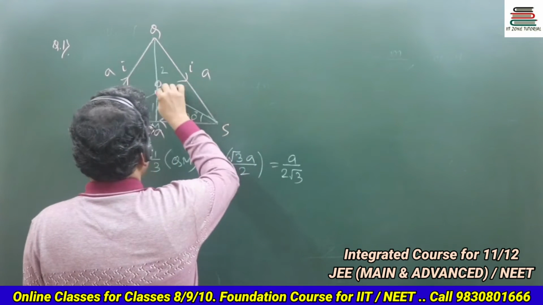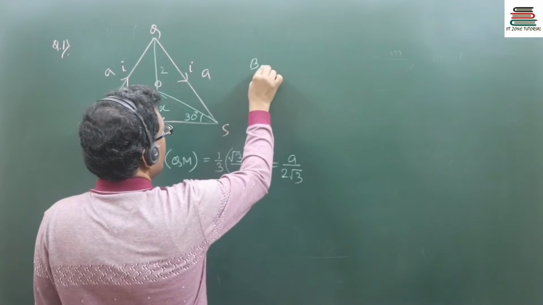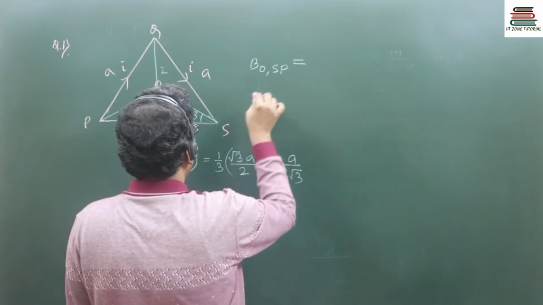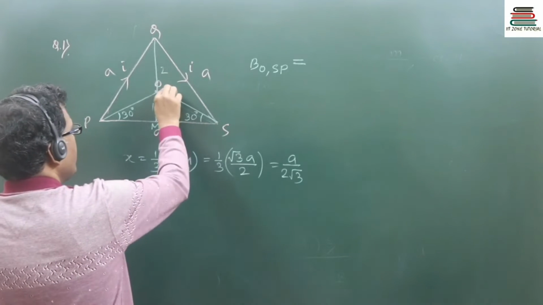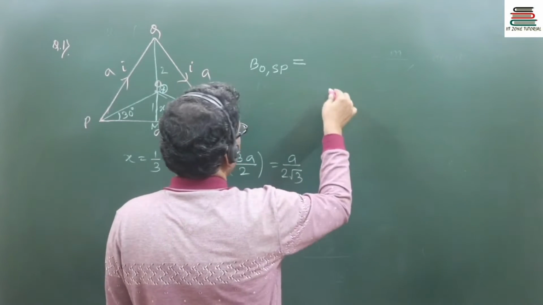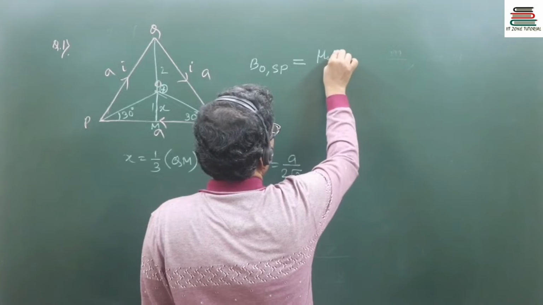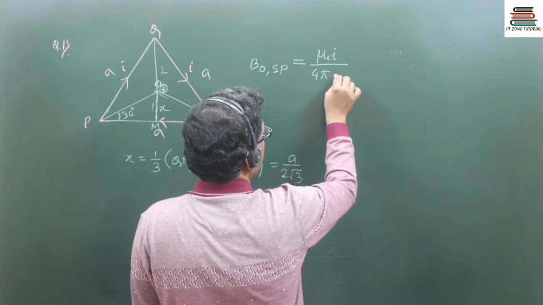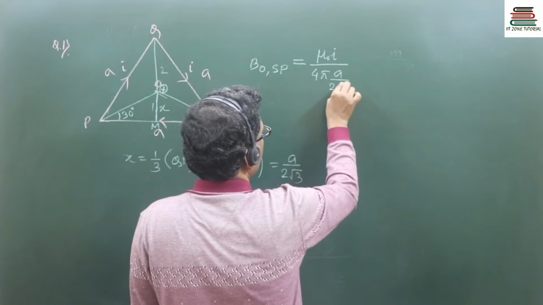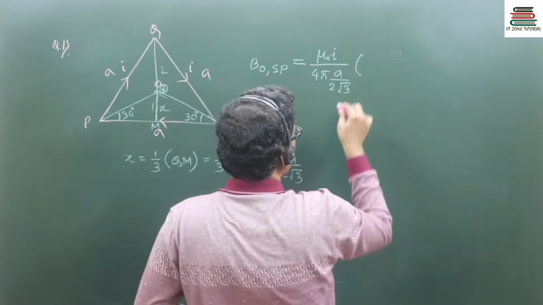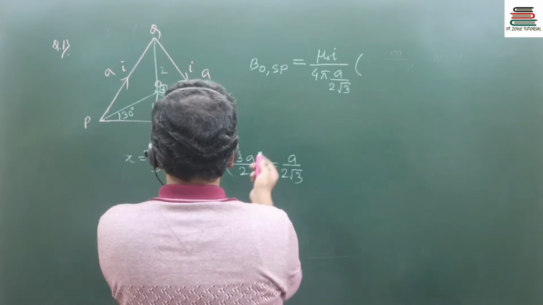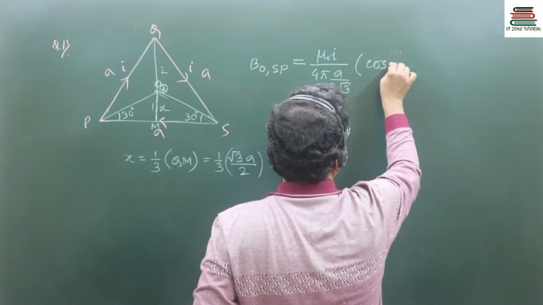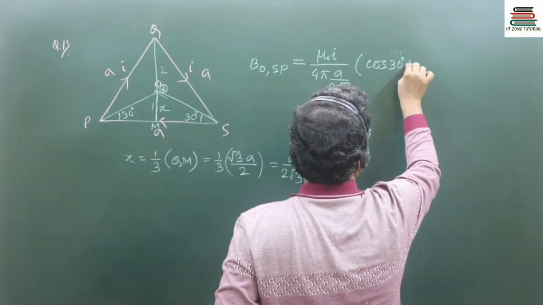Formula wise, the magnetic field at O due to the wire SP, according to the direction of current, will be inward, equal to mu naught I by 4 pi into this distance a by 2√3, into, since we are taking two interior angles, cos 30 plus cos 30.